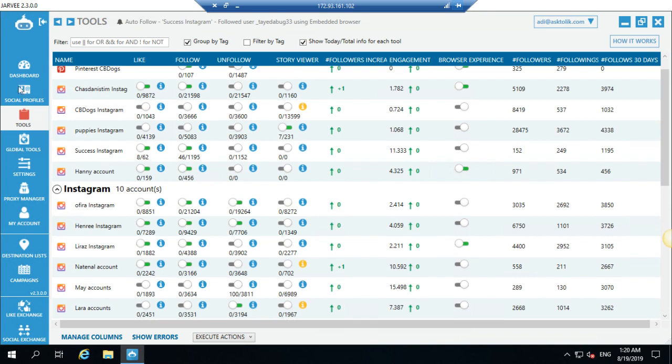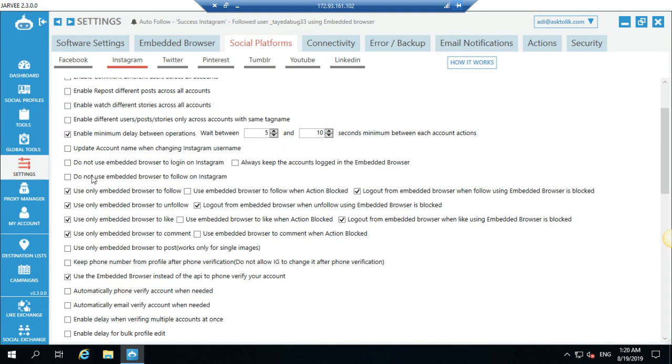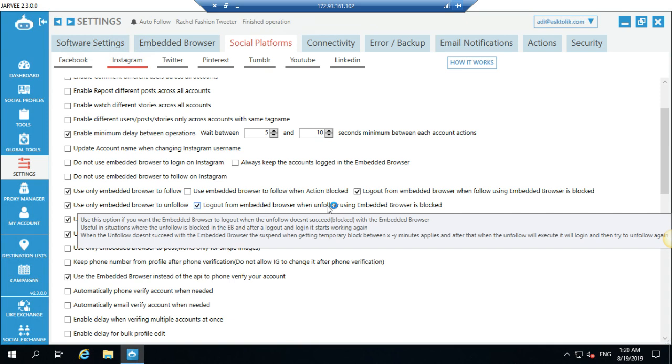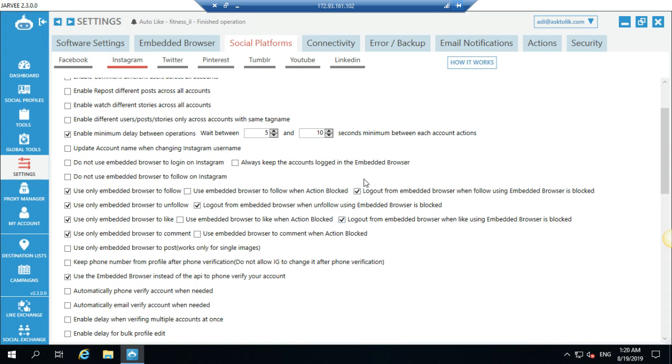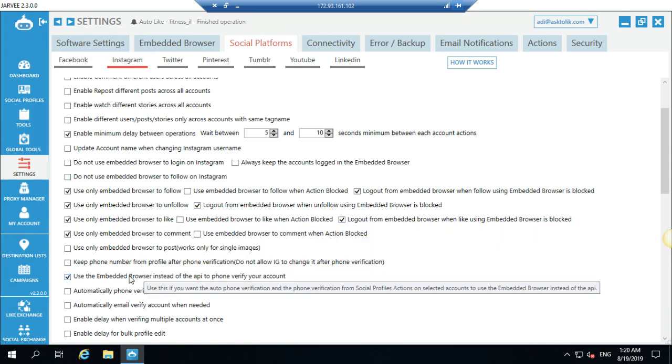And basically I want to show you how I set it up to use only the embed browser for all of my accounts. You can just go to settings and social platform Instagram. You can check these four options. It's meant to use only the embed browser and not the API. And this kind of action of a sorry box is meant to log out from the embed browser when you get blocked, and then it will try to log you in again. It also helps sometimes when you have all of these issues. Also, you can hover the mouse and it will explain to you exactly what it means. I also check this option to use the embed browser instead of the API to phone verify your account.